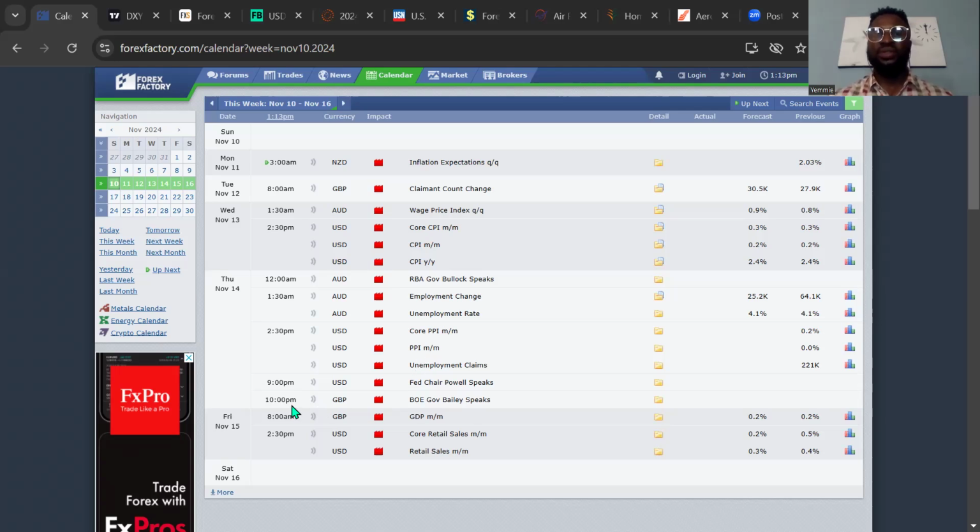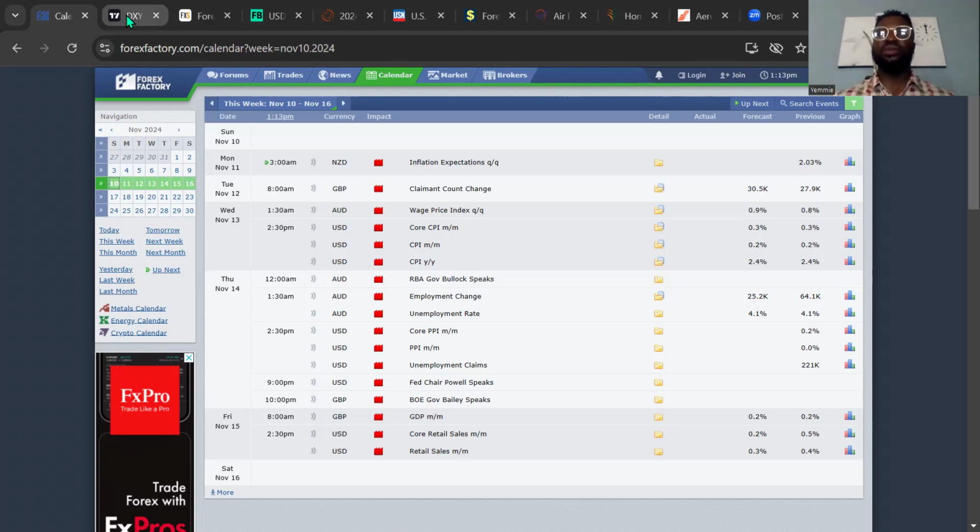Great Britain pounds will be closing the day at 10 p.m. Nigerian time with BOE Governor Bailey's speech, and we expect that to also be volatile in the market. Lastly, for Friday 15th of November, we have the Great Britain pound and US dollar coming up on red folder, which is the GDP for Great Britain pounds at 8 a.m. Nigerian time, and at 2:30 p.m. the core retail sales month by month for the US dollar. All of these are high-impact news, which are expected to be volatile. Of course, traders are advised to trade with caution at this particular time and on these particular currency pairs. I wish you the very best.